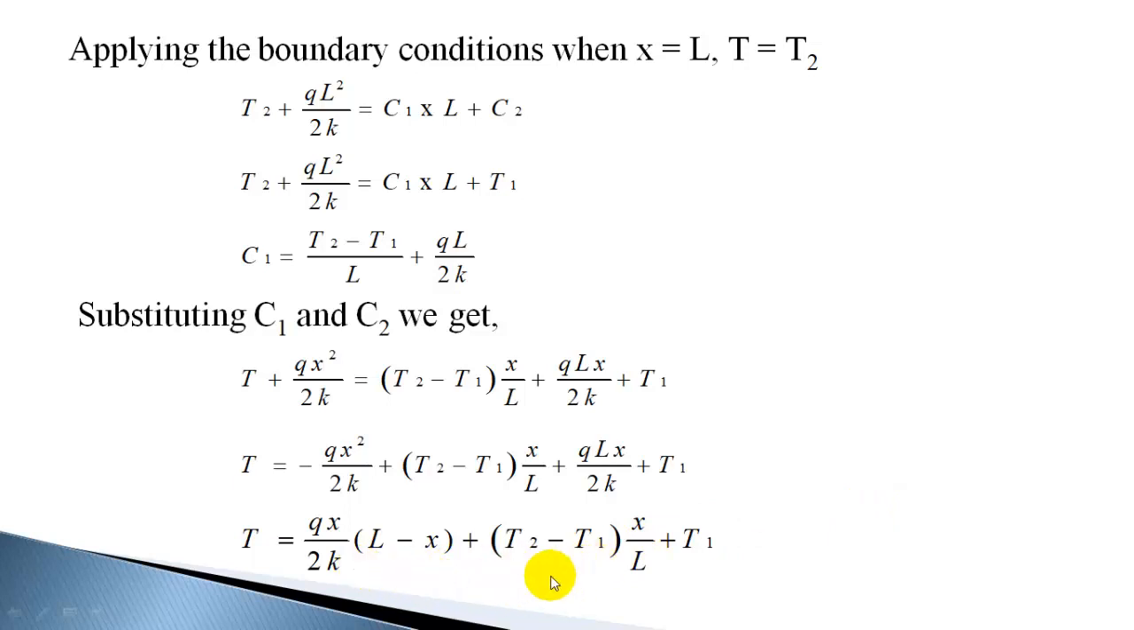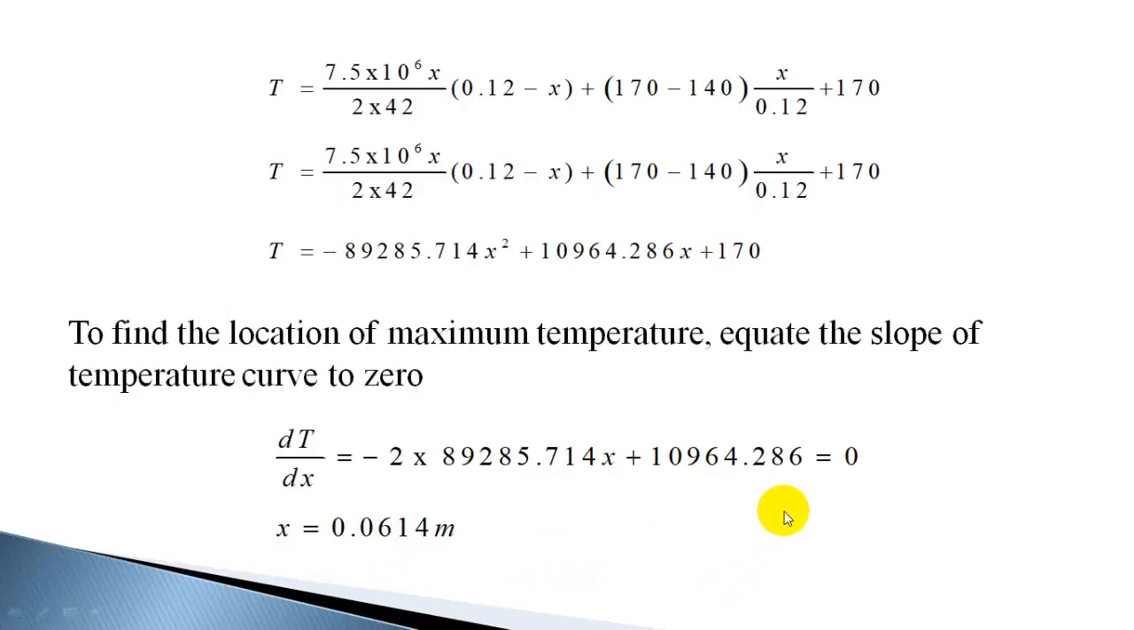It's a general case. Now let us substitute the given data. The heat generation rate is given, thermal conductivity is given, the thickness of the wall is given, all temperatures are given. Let us substitute that. So q is 7.5 into 10 raised to 6 watts per meter cube, and thermal conductivity is given as 42 watts per meter Kelvin, and the thickness of the wall is 0.12 meter, and temperatures T1 and T2 are 170 and 140.